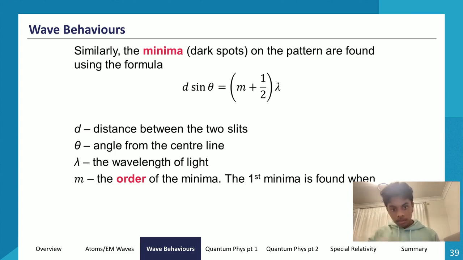So again, the distance between the two slits is d. Theta is equal to the angle from the center line. Lambda is equal to the wavelength of the light that we're shining. m is equal to the order of the minima. So the first minima is found when m is equal to 0, m is equal to 1 is where the second minima is found, and so on and so forth.